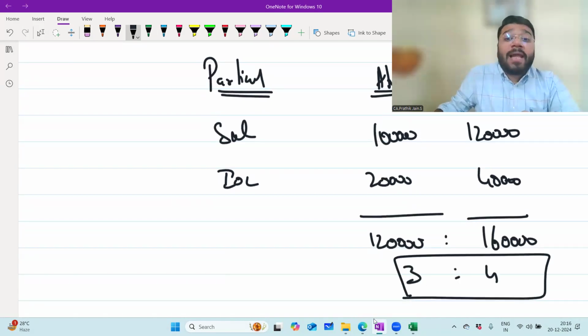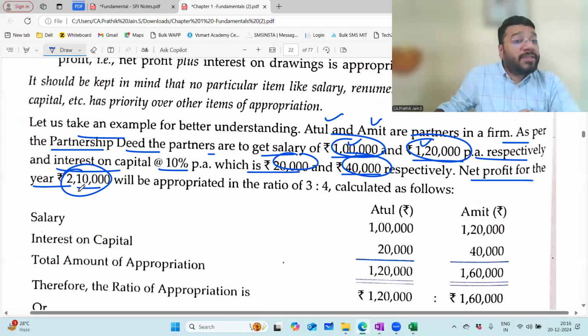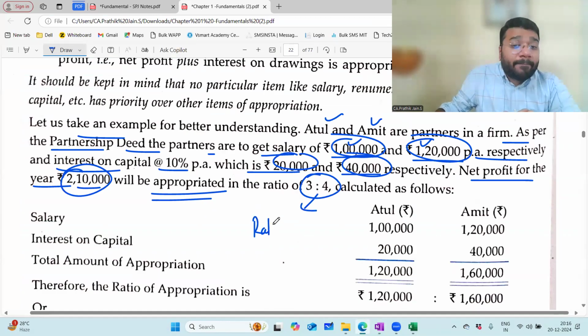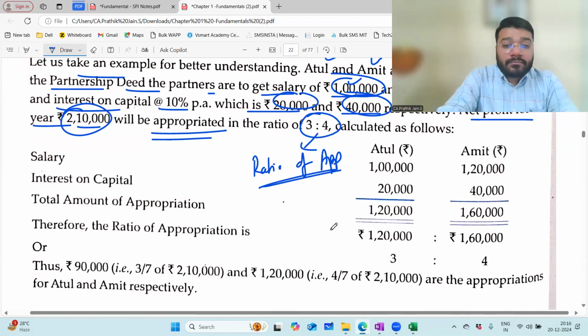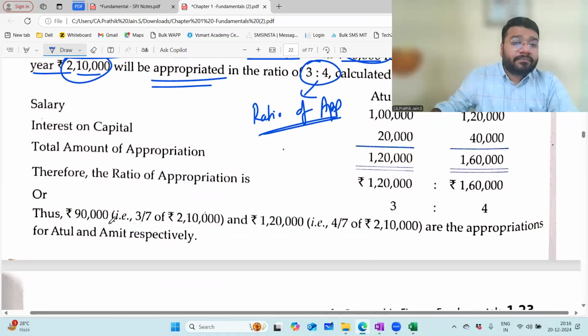That 2,10,000 net profit should be distributed, appropriated, in the ratio of 3:4. This 3:4 is called the ratio of appropriation. How much do they end up getting? 3 by 7 of 2,10,000 is 90,000, and 4 by 7 of 2,10,000 is 1,20,000. You get 90,000 and 1,20,000.